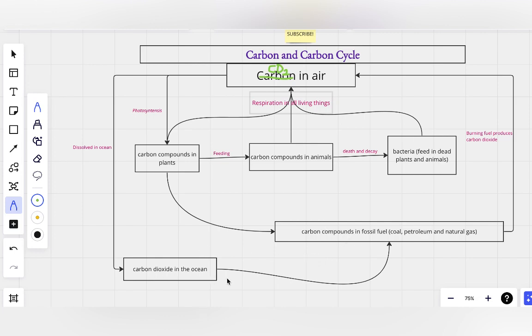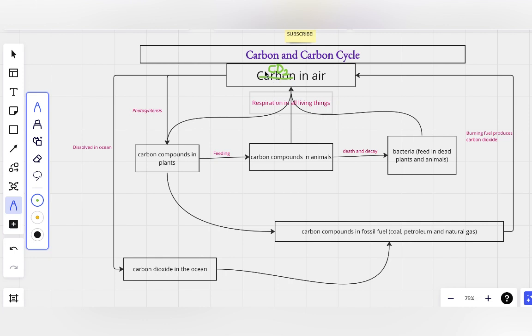So when carbon dioxide dissolves in the ocean, it forms carbon compounds in fossil fuel. That's the coal, the petroleum, and natural gas that you have under the sea. So the carbon dioxide in the air dissolves in water to join the other organic substances that form the fossil fuel. That's the first point.